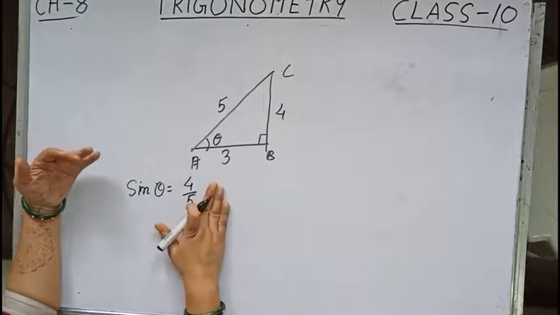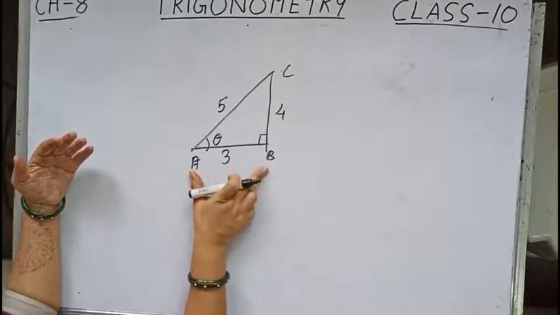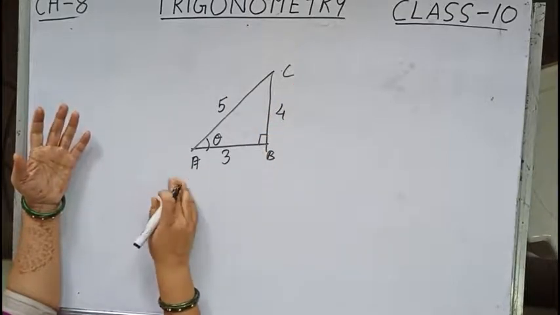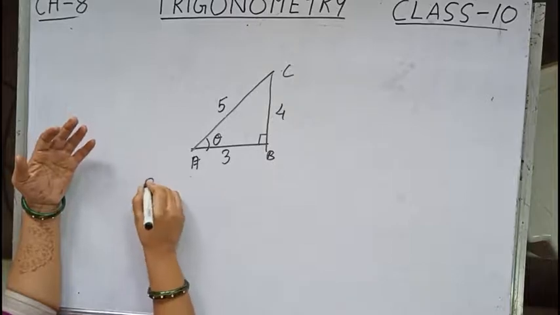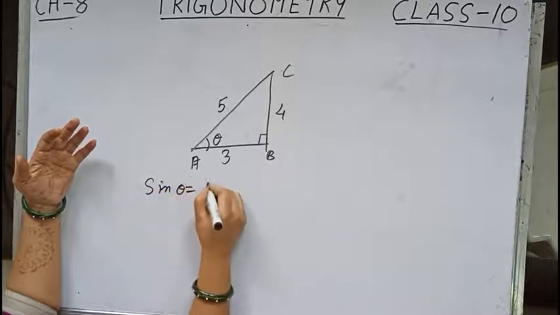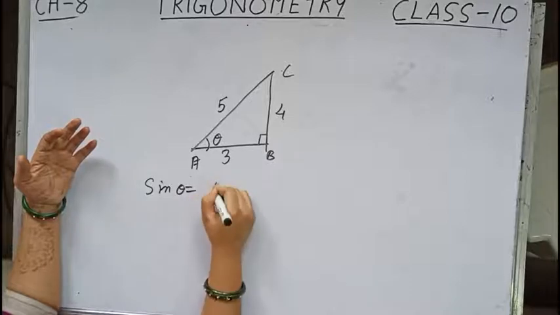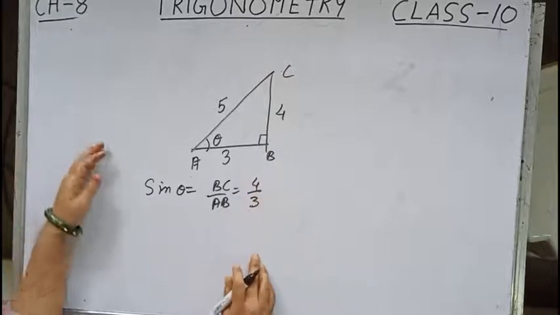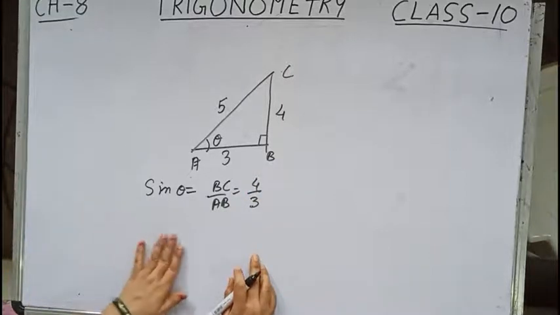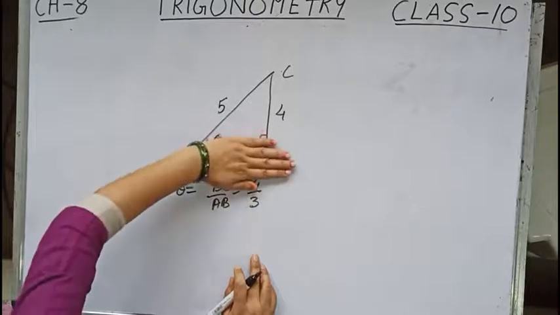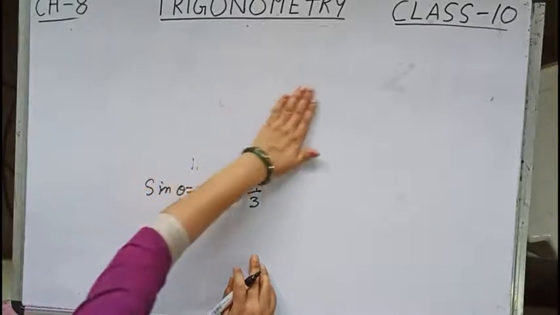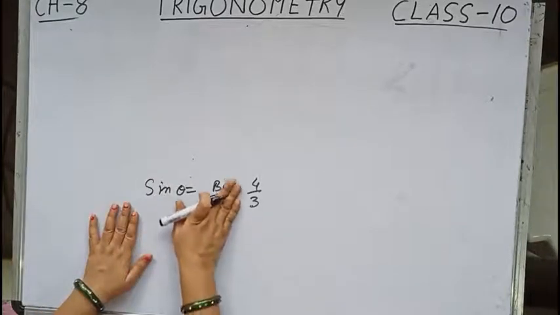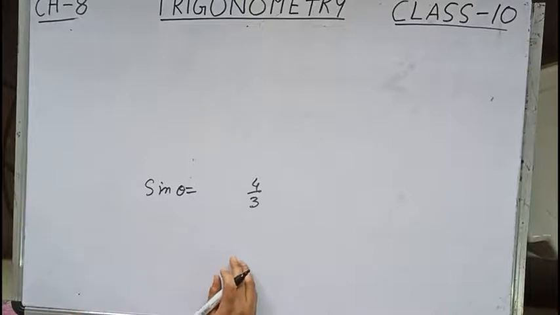Now, one mistake we make, children, over here. If AB is given 3 units, BC is given 4 units, then while considering the ratio, if I write over here sin theta equals, some people have, BC by AB, that is 4 by 3. Now, children, if anyone asks you what is the value of BC, suppose this is not given, and directly the question is, if sin theta equals 4 by 3, what is the value of the perpendicular and the base?